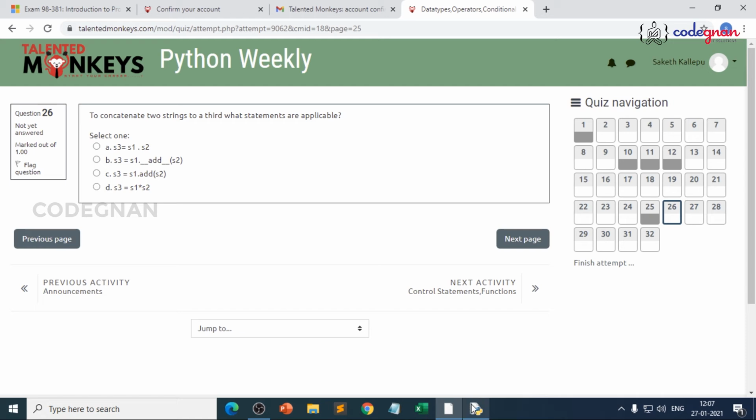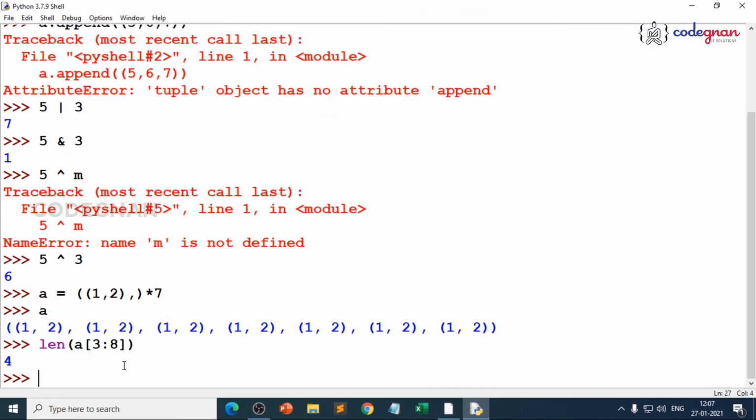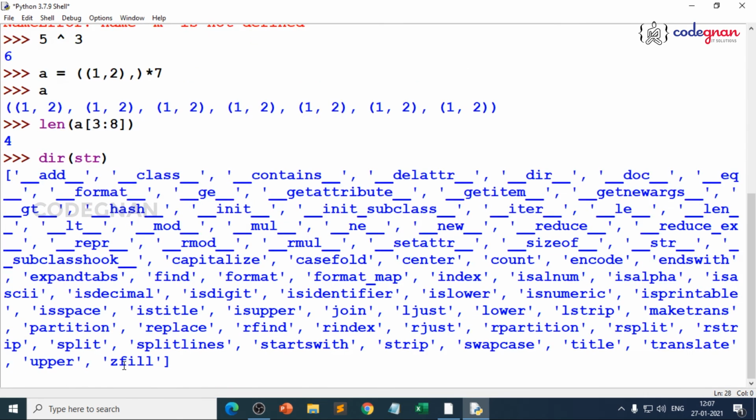But if you remember, when we discussed string, I told you how dir works, because dir of str will give you the possible methods present on it. Because we have discussed all the formatting and conversion methods, we also have an add method. That means we can combine 2 strings by the plus symbol, right?